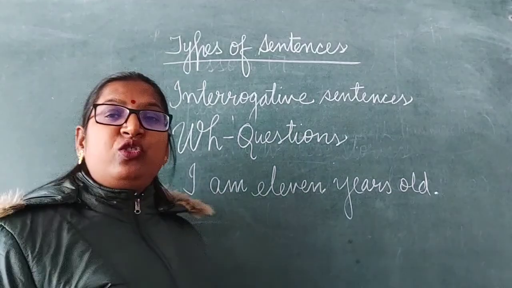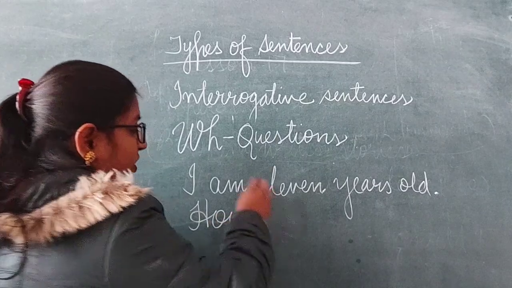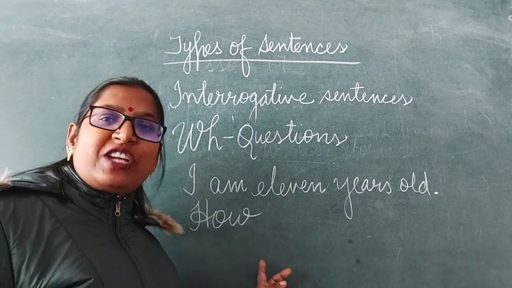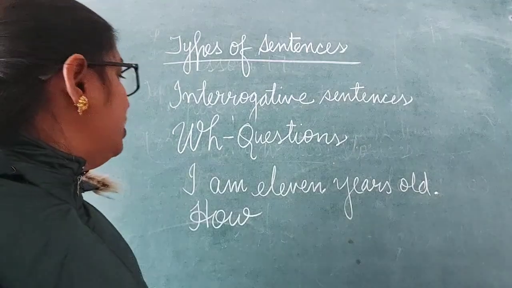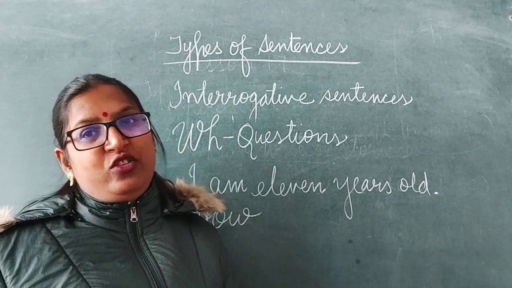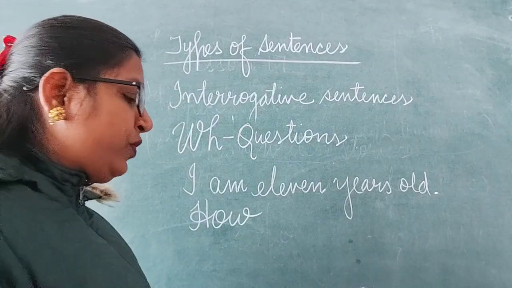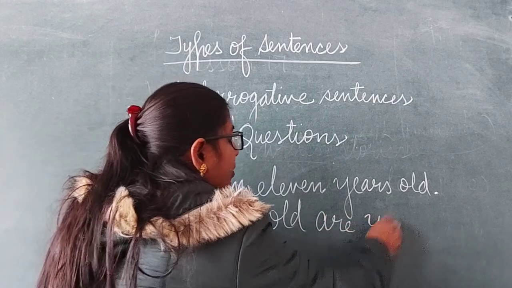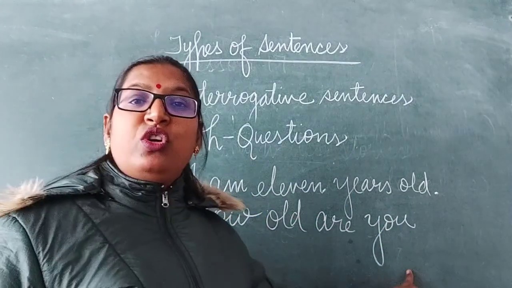So what is the suitable word here? We can use how. Though it is not beginning with WH, it also comes in the WH category. How also comes under the WH category. So, as we studied, the subject and the verb are interchanged. How old are you? Am is changed into are, I is changed into you.